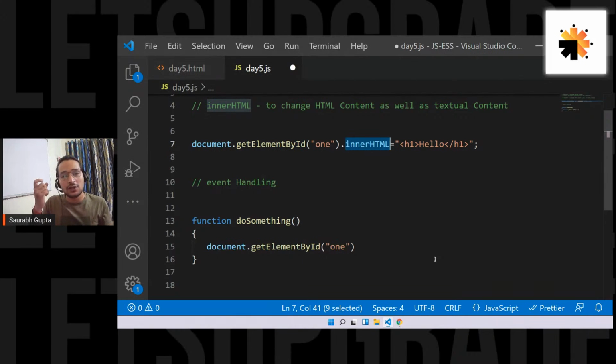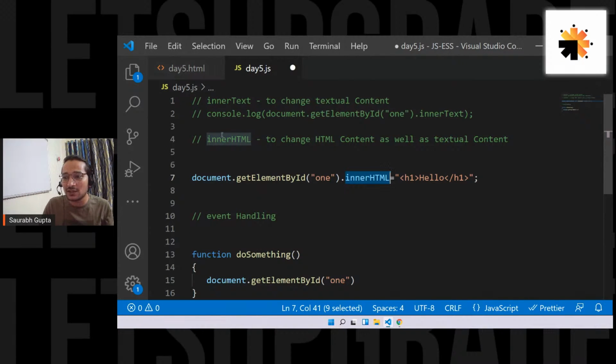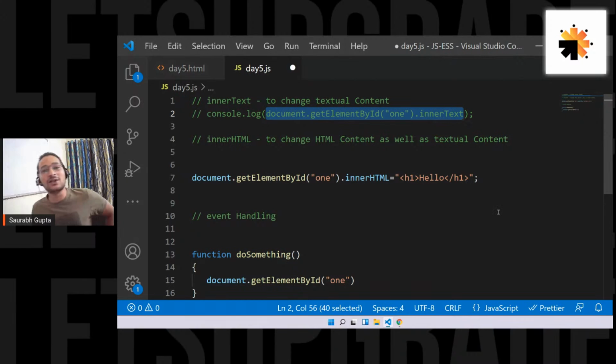Stop. What did we learn on the first day? What was the job of console.log? To print something on the console. So whenever I want to print something on the console, only then will I use it. Why did I use console.log here? Just to show you what this is giving back. If I don't want to print that, then I'll not use console.log. Simple. Is that clear, everyone? Console.log is not a very important thing that you're going to use for everything. Its sole purpose is to print. I'll only use it when I want to print.